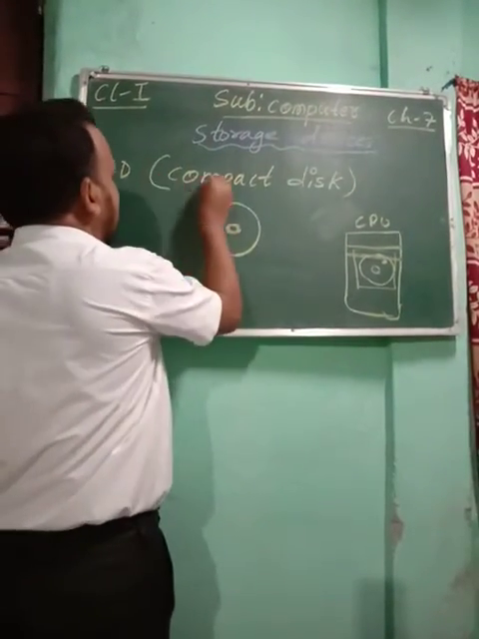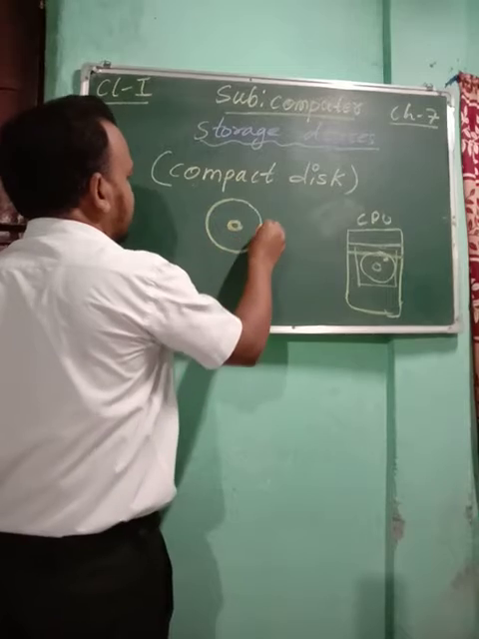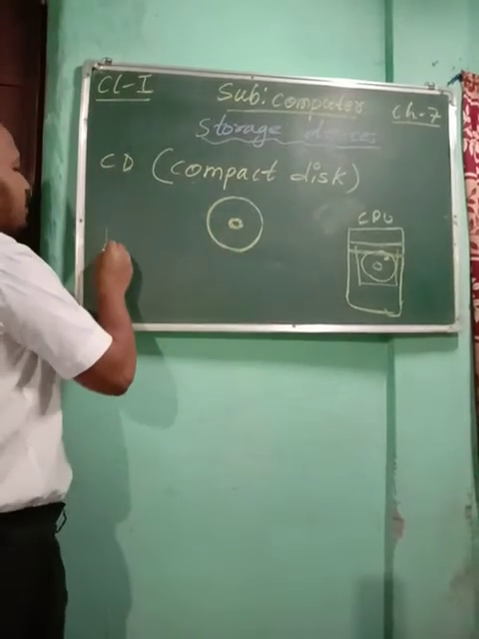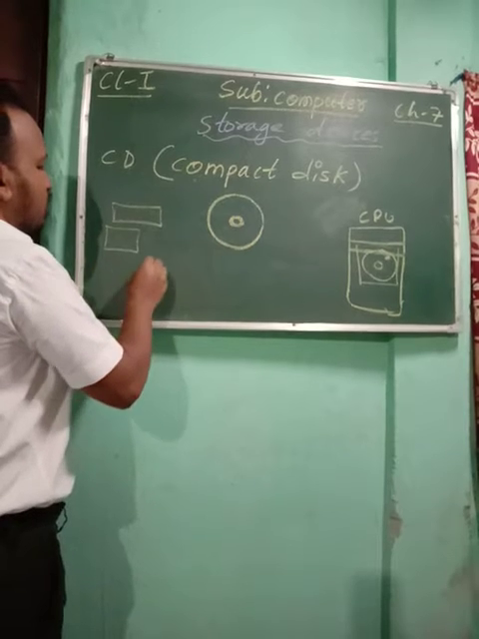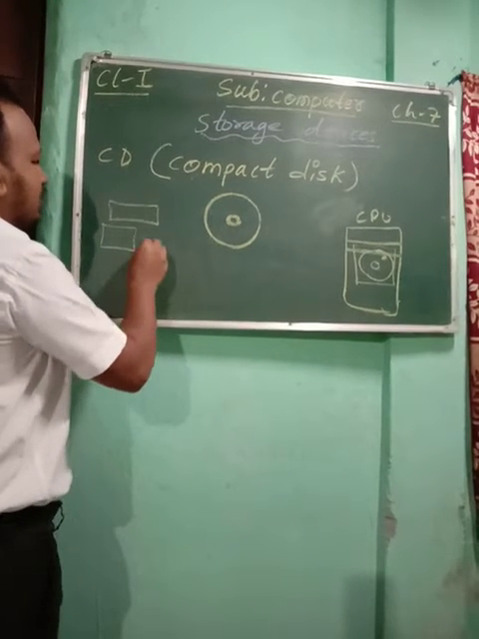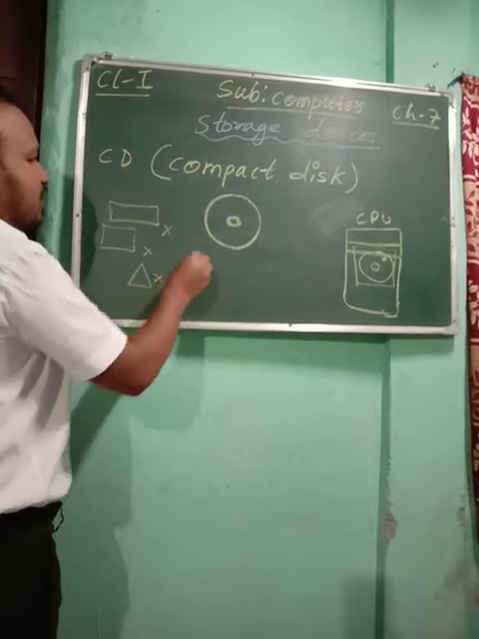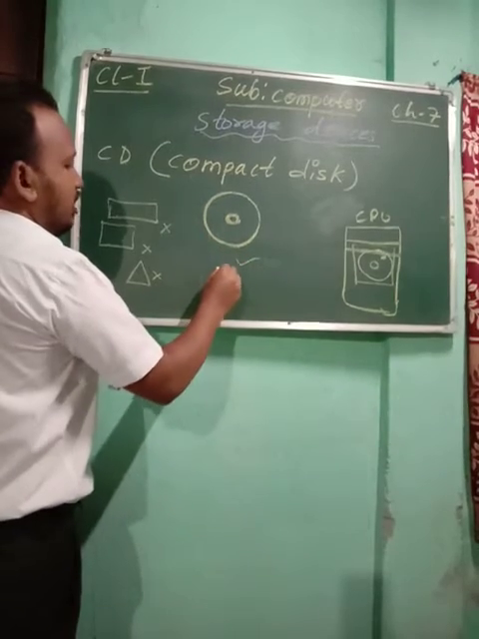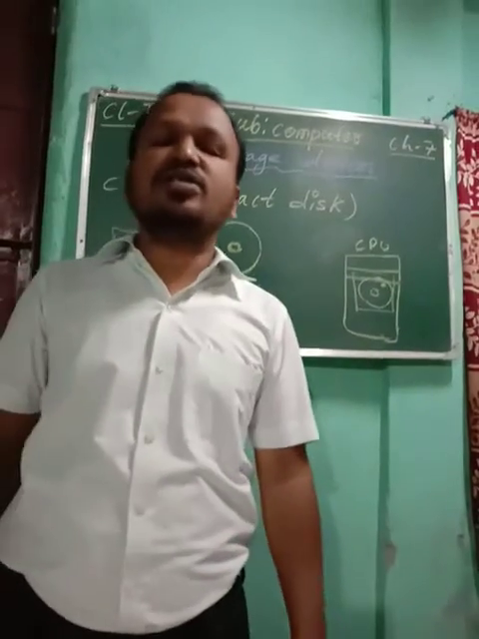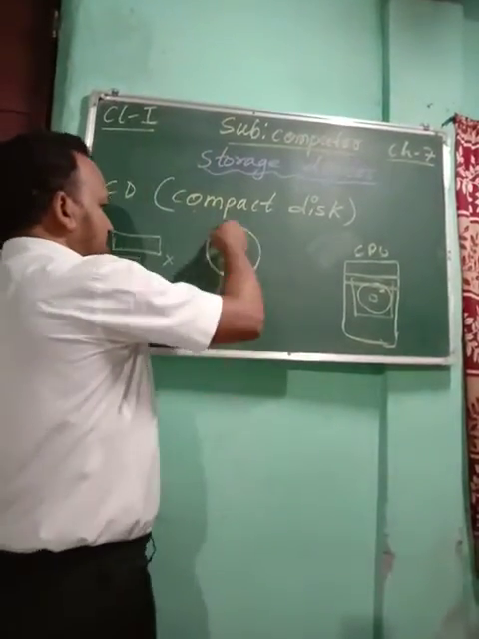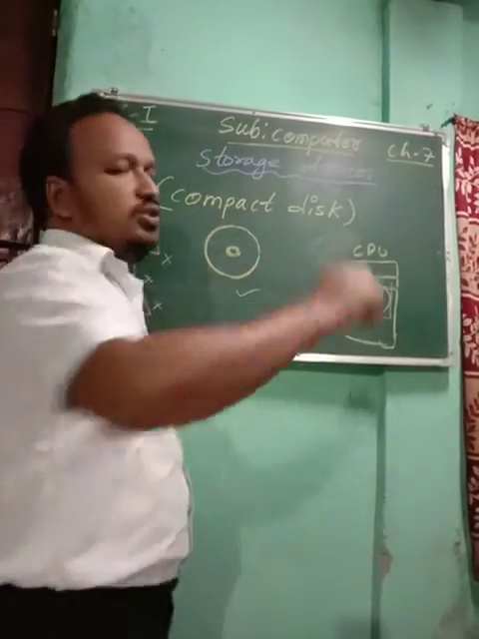It is round in shape. Children, you see CD is always round in shape. It will not be a square, it will not be a rectangle, it will not be a triangle. CD is always round, and round means circle.